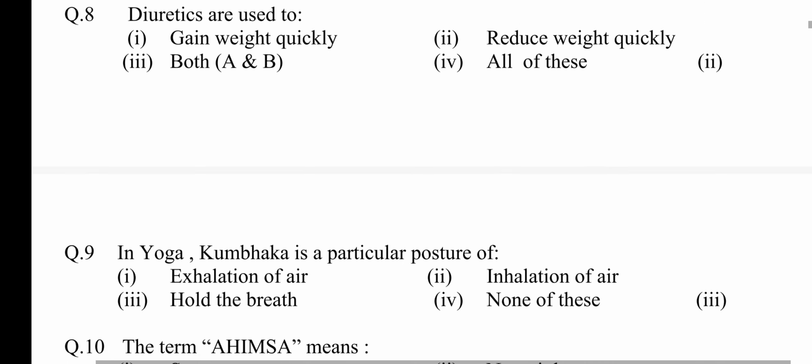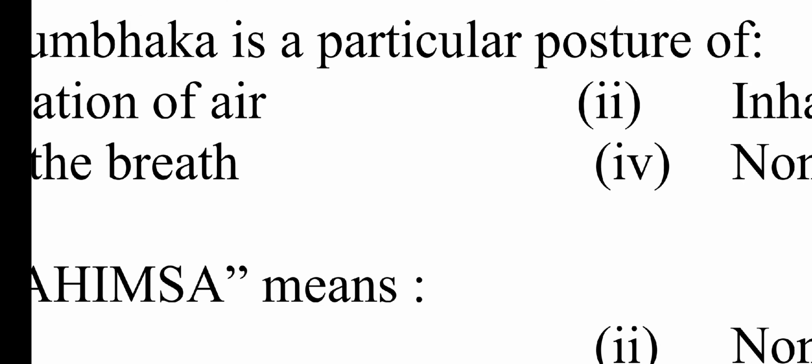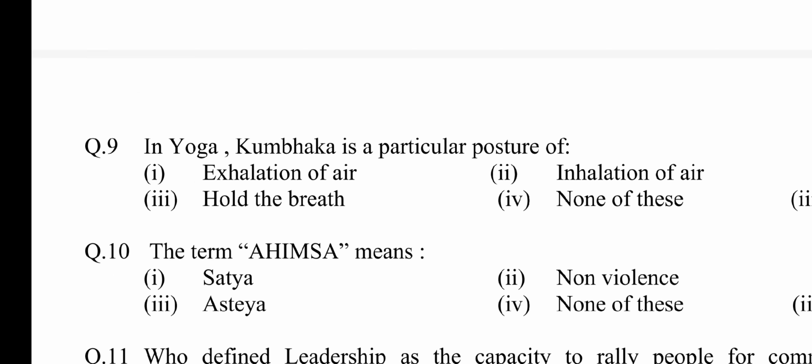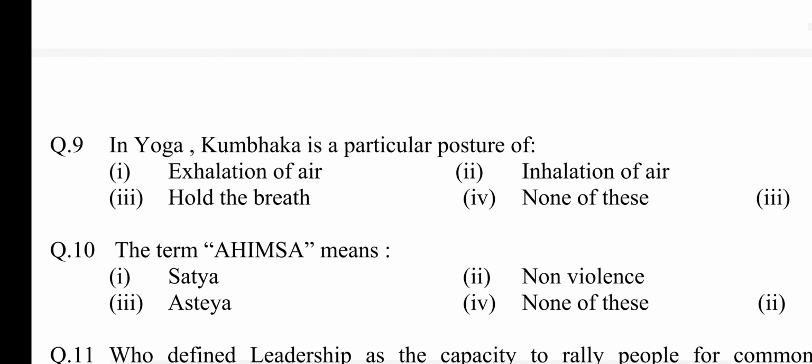Question number 9. In yoga, Kumbhak is a particular posture. Option first exhalation of air, second inhalation of air, third hold the breath, fourth none of these.